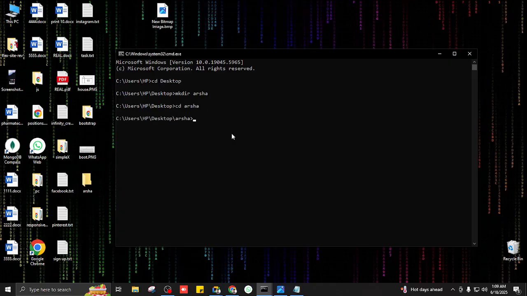So I'll press enter, and I want to open it with VS Code. How do I do that? Code, and then Arsha? No, dot. Good, because I want to open the current folder. We are already in Arsha, so dot refers to the current folder, and press enter.